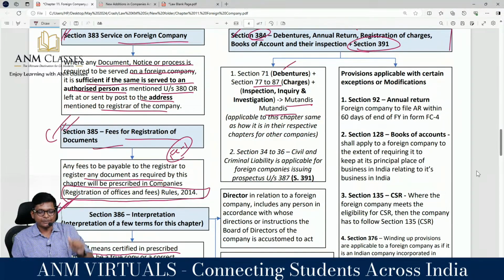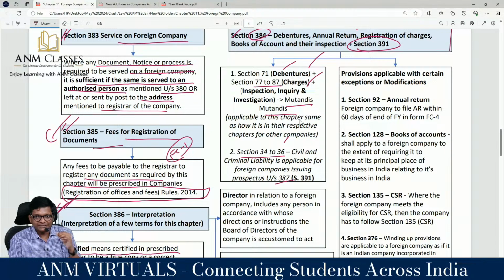Criminal and civil liability in prospectus 34 to 36 applicable. Are you following? Anything new, guys? No. Debentures, charges, prospectus. How it's applicable for Indian company, applicable for foreign company also. Easy. That means nothing new to learn. You just revise debentures, charge and 34 to 36.